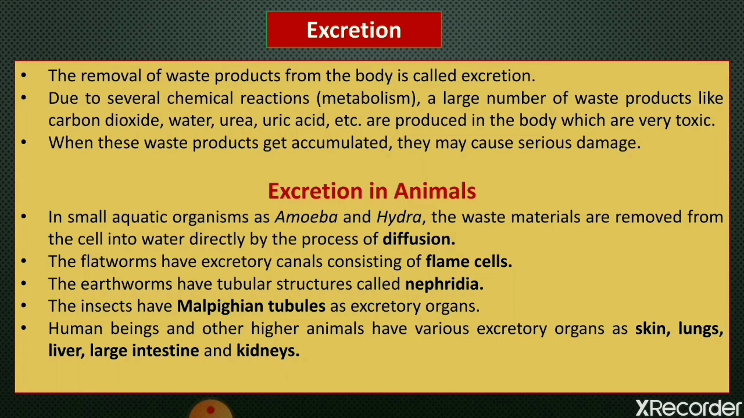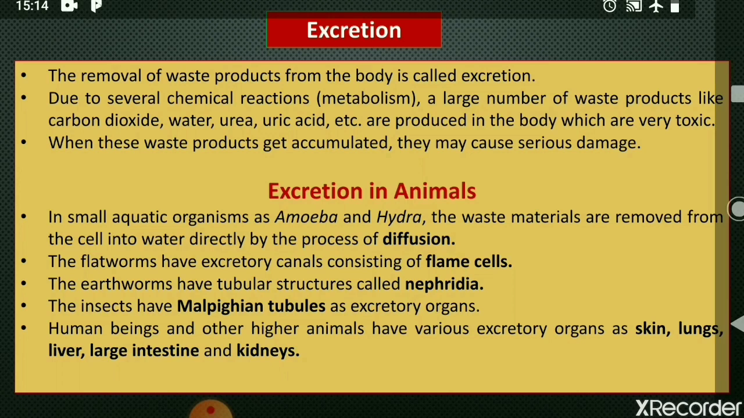Flatworms are a type of worms. They have an excretory canal consisting of flame cells. So flame cells are the excretory organs. Then earthworms have tubular structures called nephridia. Then insects have Malpighian tubules as excretory organs, and in human beings and other higher animals, we have various excretory organs such as skin, lungs, liver, large intestine, and kidneys.